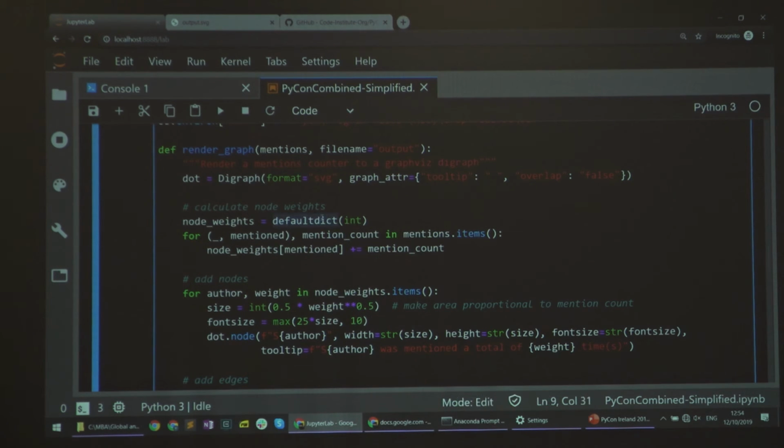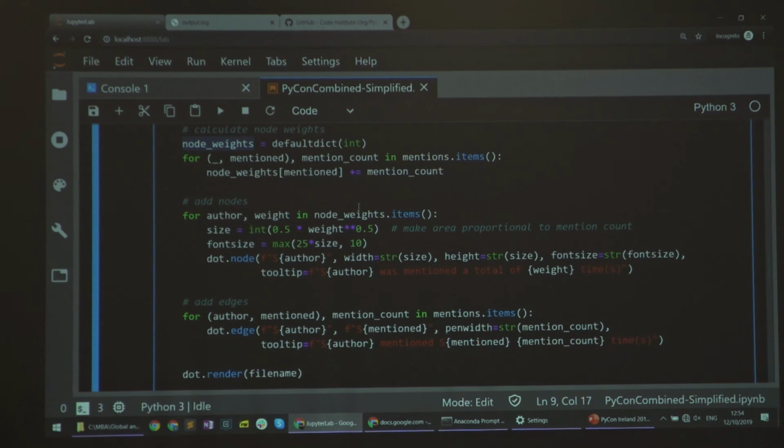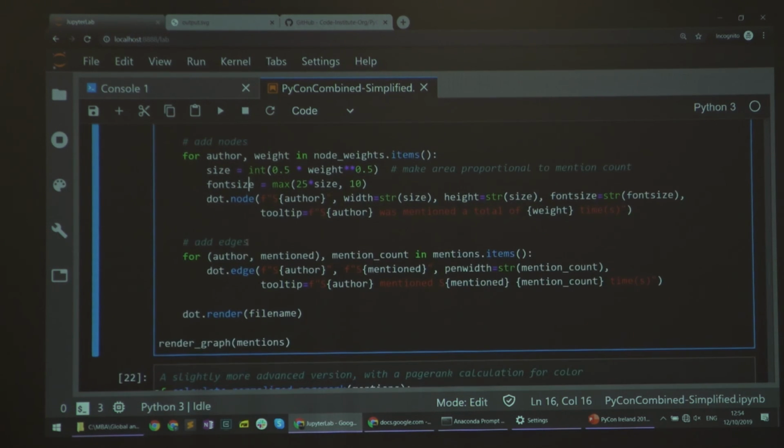So here I'm using that default dict with an int, just to aggregate, to count how many times each student was mentioned overall. So, creating node weights. And then for each node, creating that node object with a size, I mentioned, proportional to the number of mentions. Because I have to work with the width and height, I'm taking just the square root to make the area proportional. Making the font size the same, and that's it.